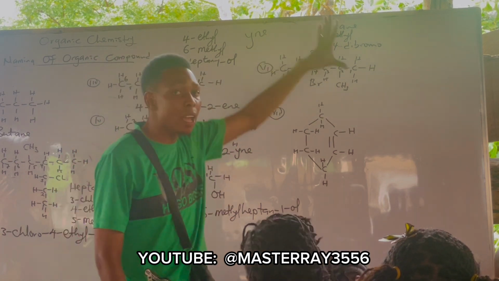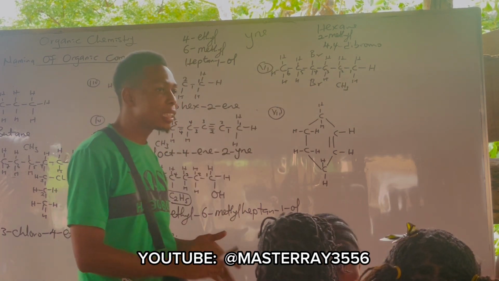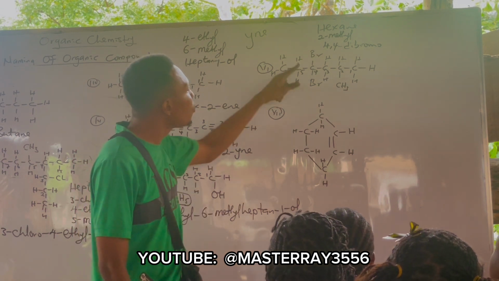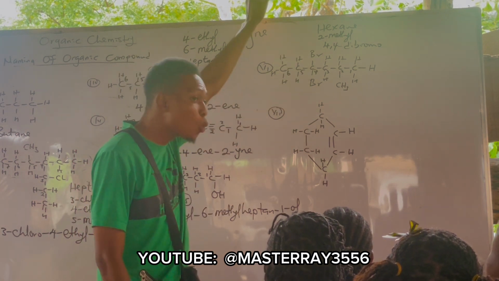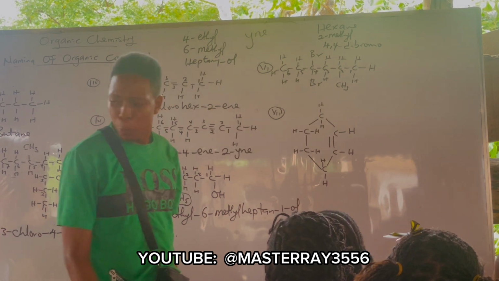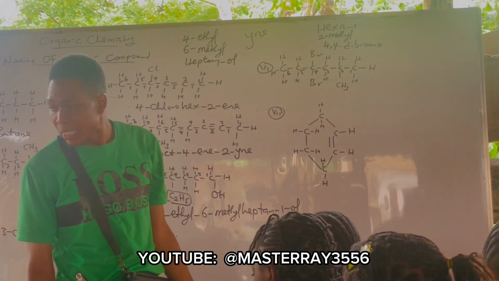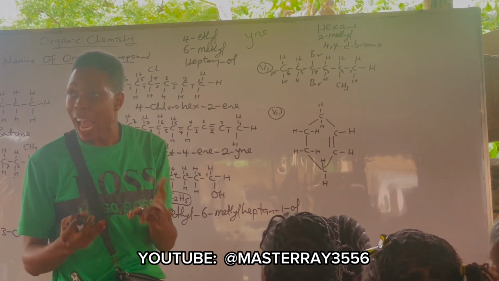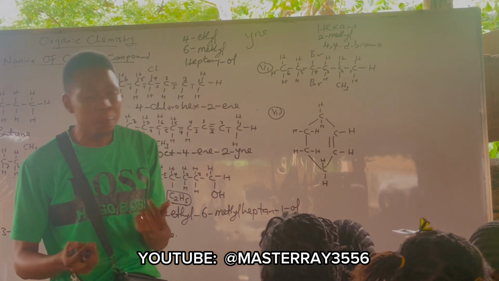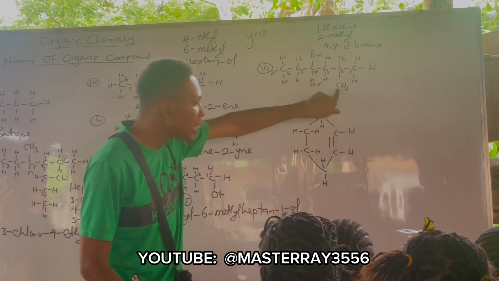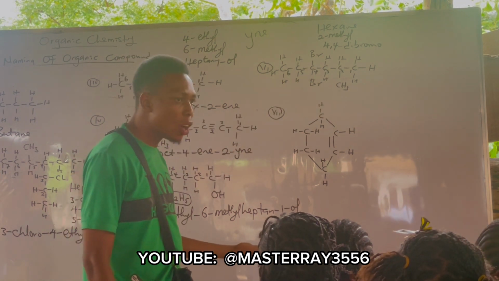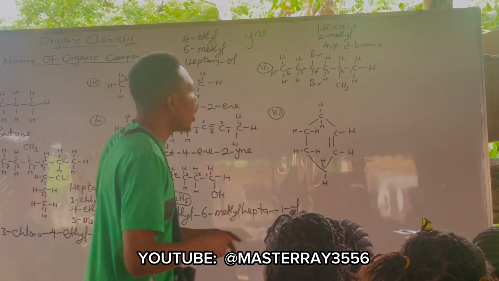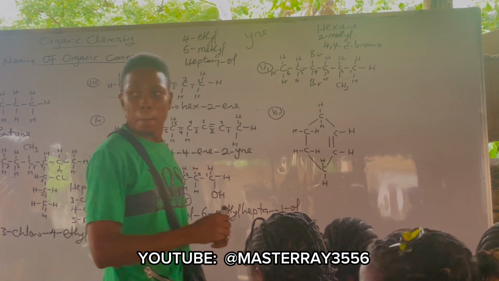So you cannot join everything together, yes? What if it's chloro? You name it as 4 bromo, 4 chloro. You don't put di because they are not the same. It's only when they are the same that you use the word di, tri, and tetra. Are you following? It's just like this one. We have different things here now, is it not? Methyl and bromo, are they the same? No. All right.